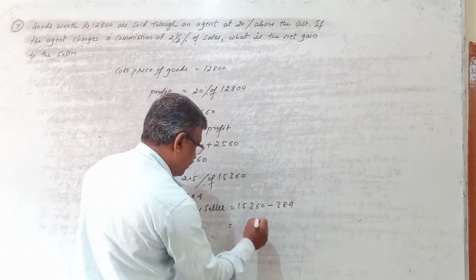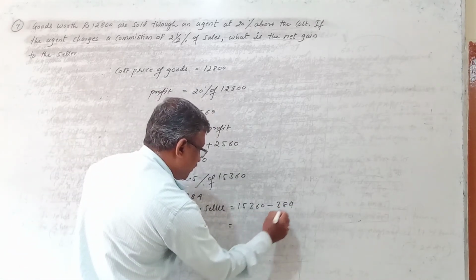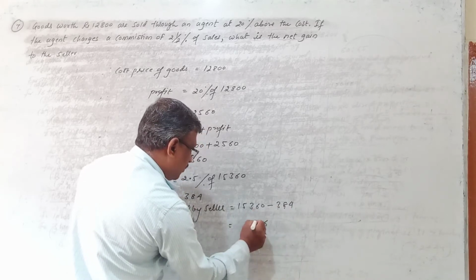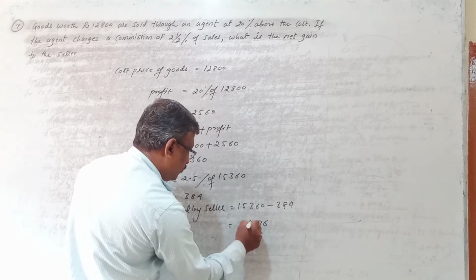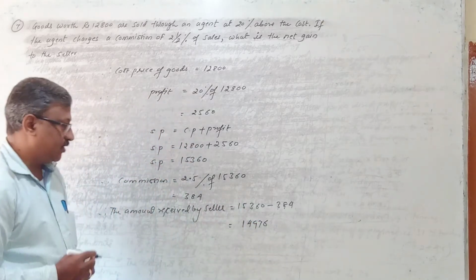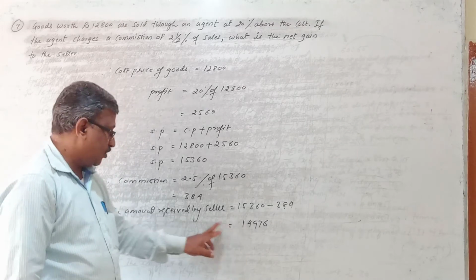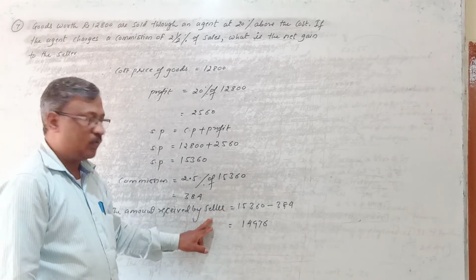So 10 minus 4, it is 6, it is 1, 7, it is 1, 9, 1, 4. So it is 14,976 rupees.